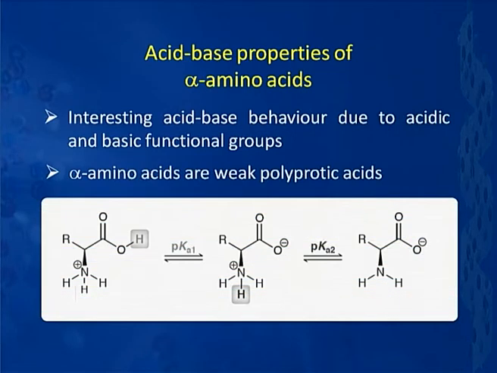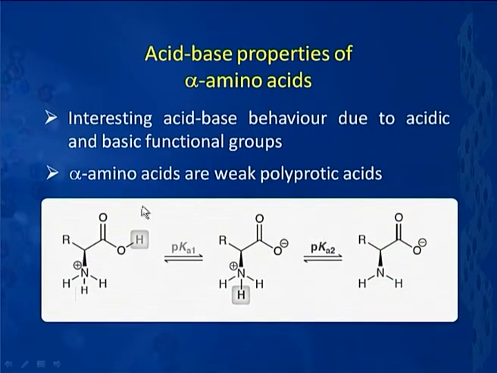What it means is that an amino acid ionizes in a number of steps. I am sure we all know what a polyprotic acid is. A polyprotic acid is one which ionizes in different stages. So, the example I am going to take is a diprotic acid. Let us see what it means.